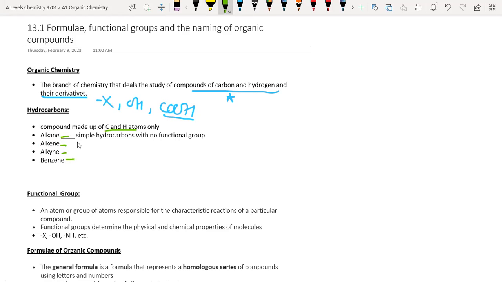These are purely made up of carbon and hydrogen atoms only. Alkanes are the simplest hydrocarbons with no functional group, as all the carbons are satisfied with carbon-carbon valencies and hydrogen valencies.